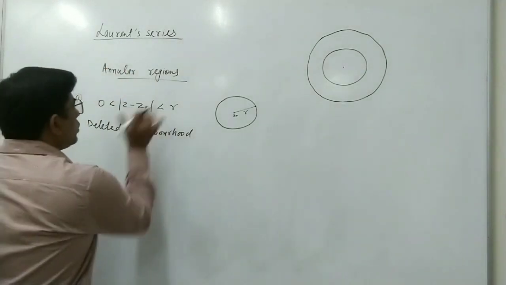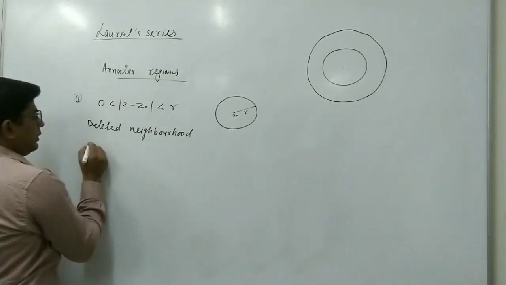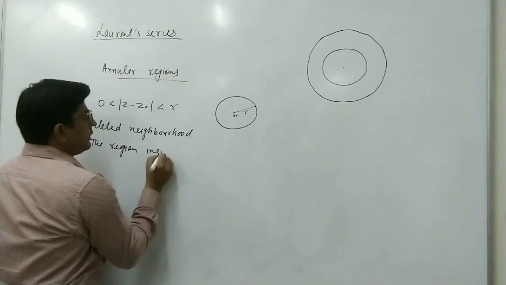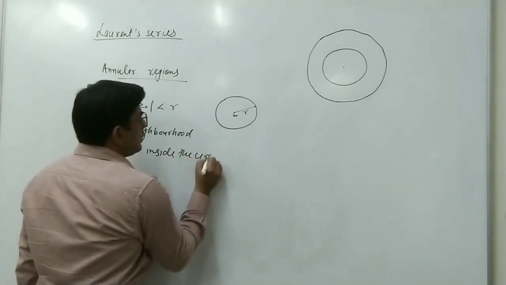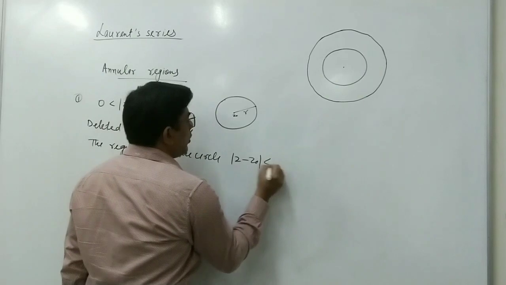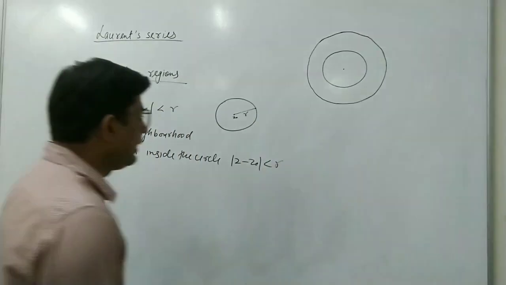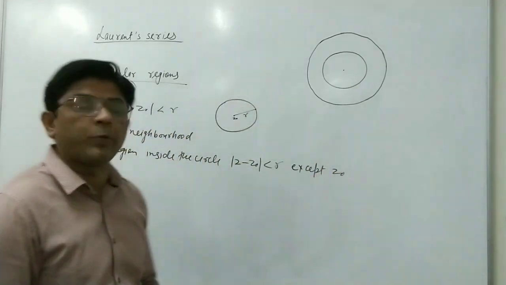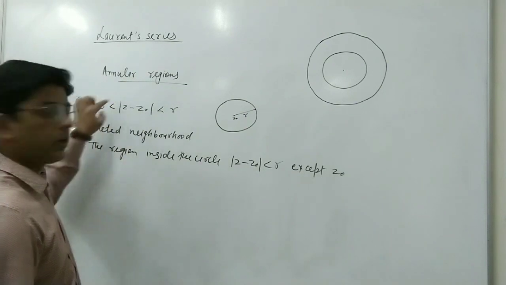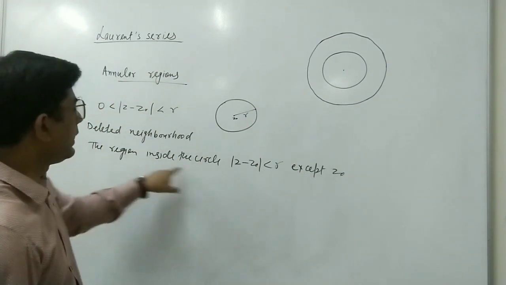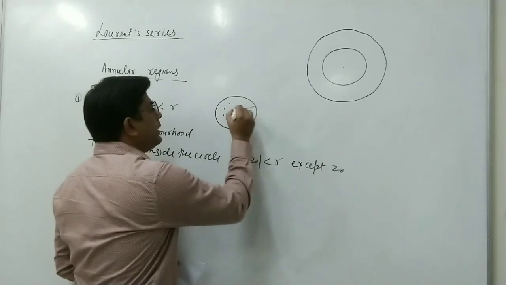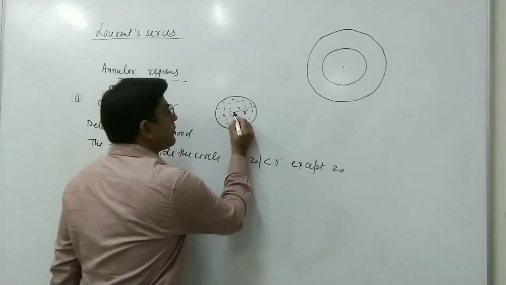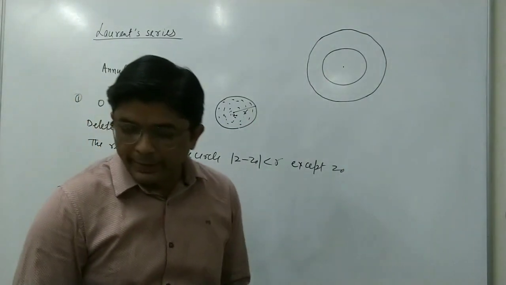This means the region inside this circle, mod z minus z0 less than r, except the point z0. So mod z minus z0 greater than 0 and less than r means all the points inside this circle except this point. Now we come to the second type.